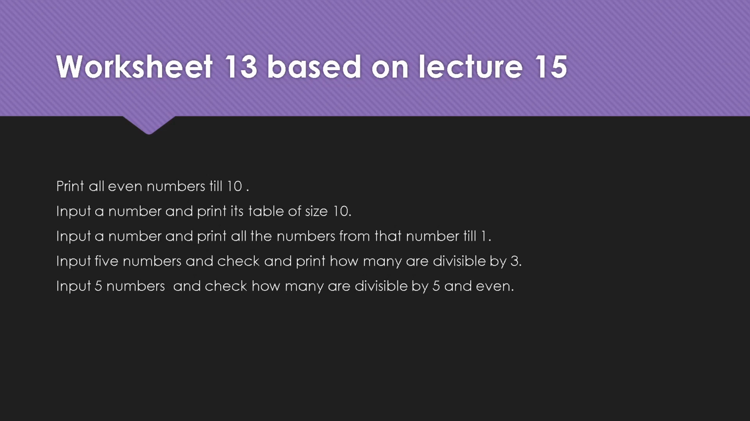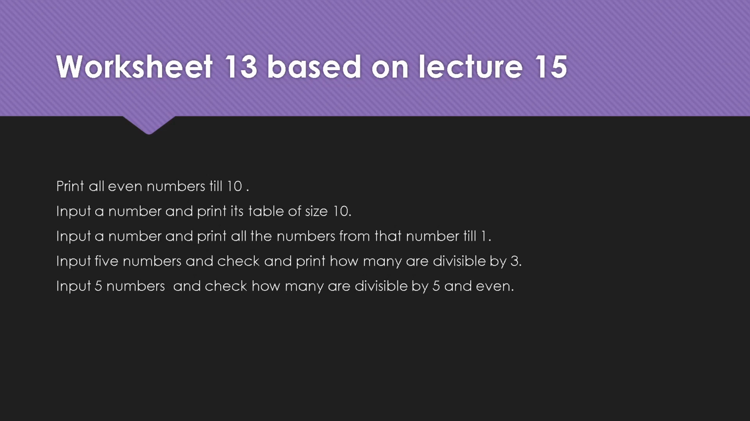The fourth question goes: input 5 numbers and check and print how many are divisible by 3. Over here you have to input 5 numbers. Now the 5 numbers have to be input inside a while. So you have to see where the input statement is going to come, and then you have to check how many are divisible by 3. You know how to count the numbers which are divisible by 3. That is a very easy thing for you. So you have to do this question.